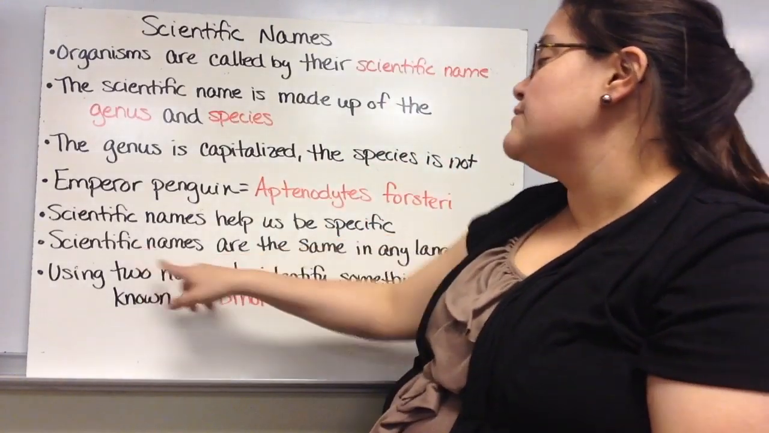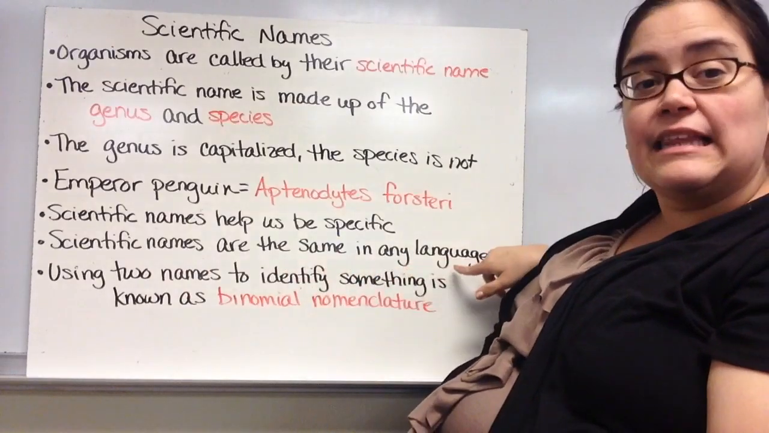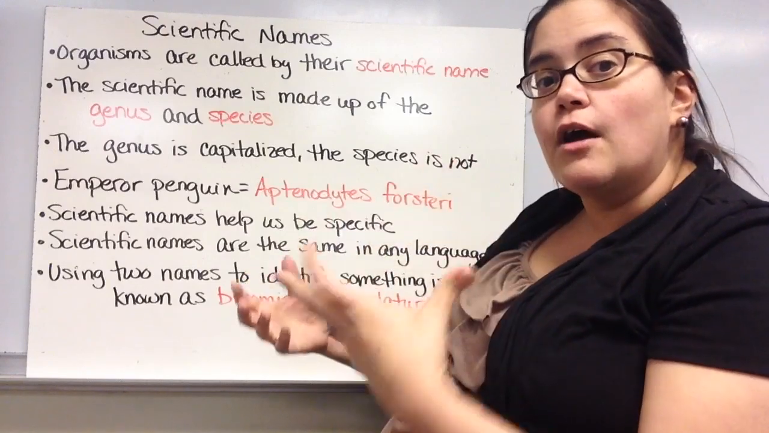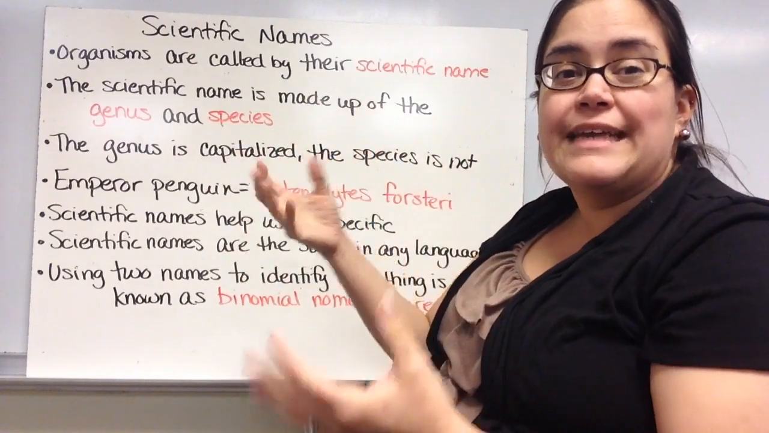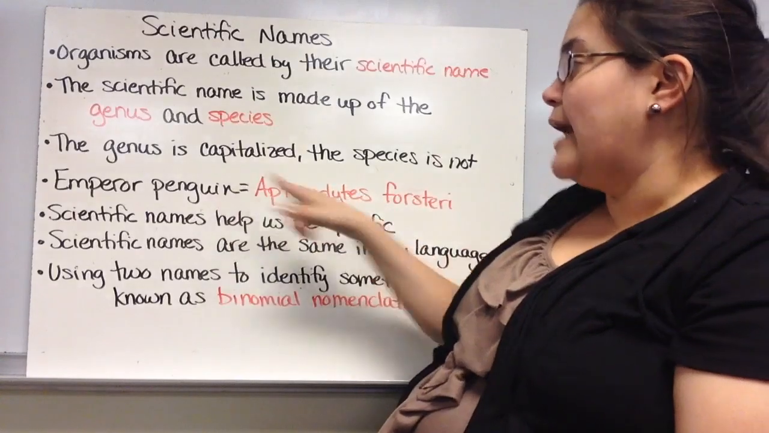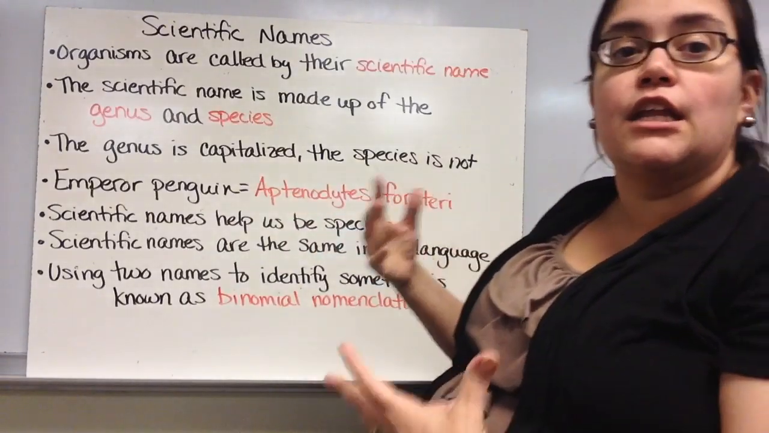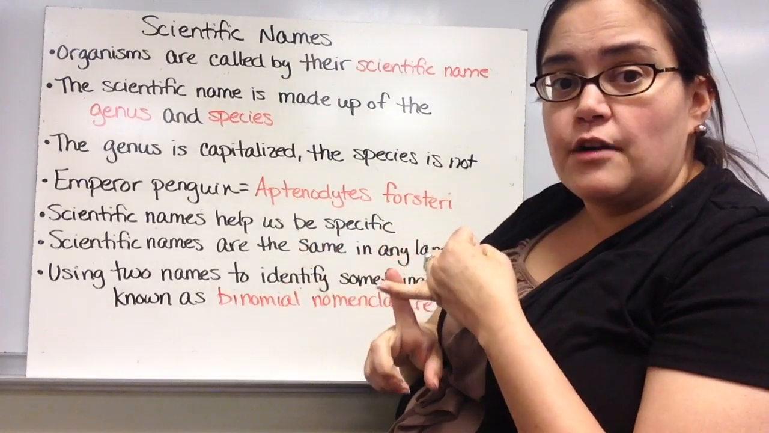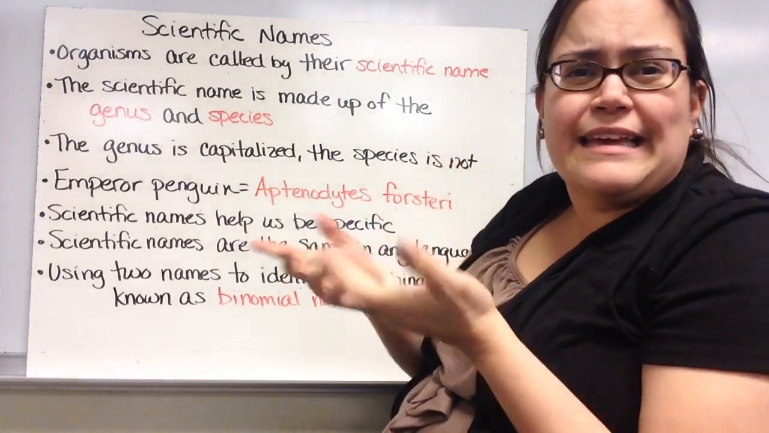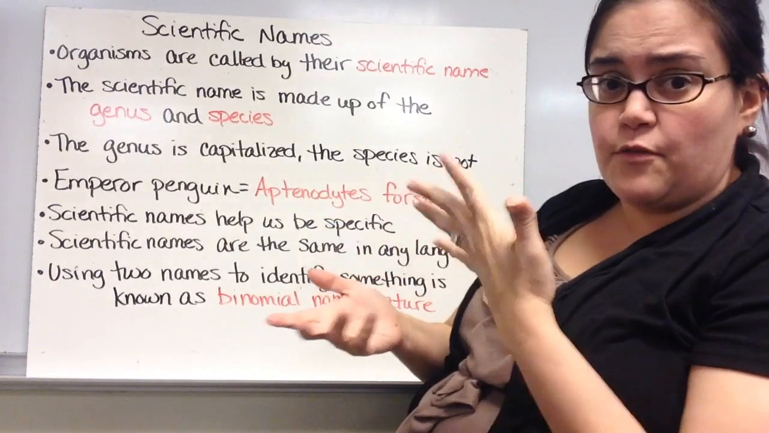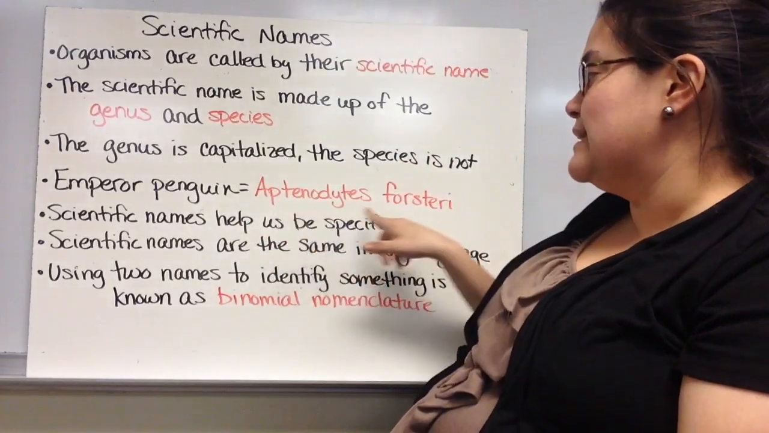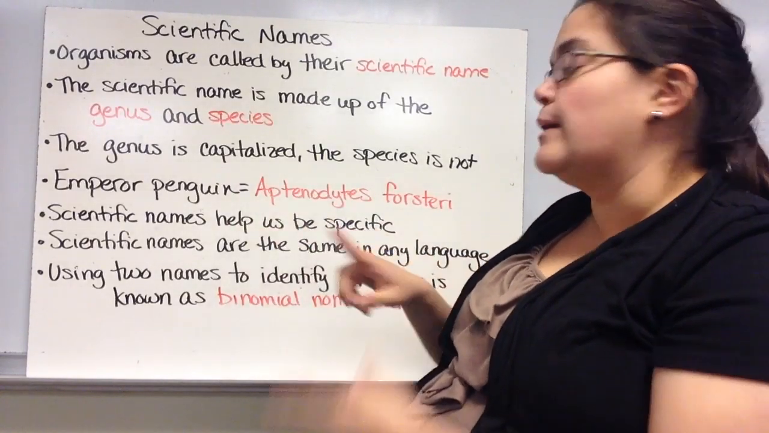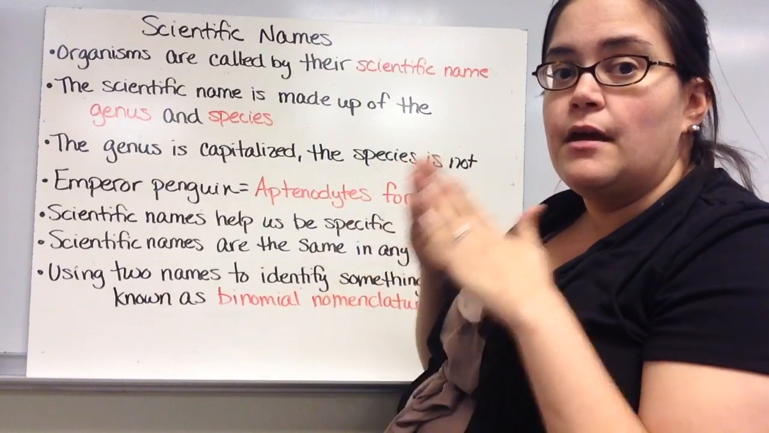Okay. So scientific names also are the same in any language. If I talk to somebody in Japan or Mexico or, I don't know, Kenya, I could tell them Aptenodytes forsteri, and they could look it up. They know it's an emperor penguin. I don't have to know the Japanese word for penguin or the Swahili word for penguin or the Spanish word for penguin. Okay? All I need to know is Aptenodytes forsteri, and they can look that up. So we use these so that we can be specific and talk about a specific type of penguin.